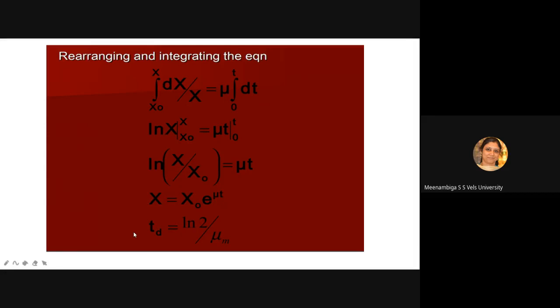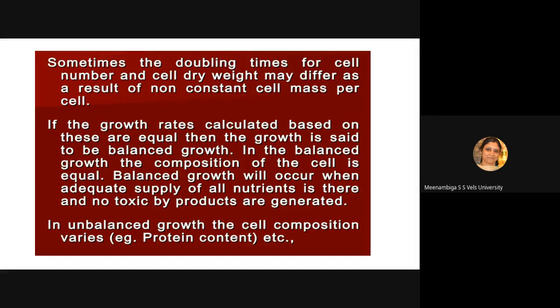Can you understand how you have to do it? Sometimes they give a graph without giving mu m directly, and they will tell you to find the doubling time. You have to identify it like this. Okay? Can you understand? Yes, ma'am. Okay.